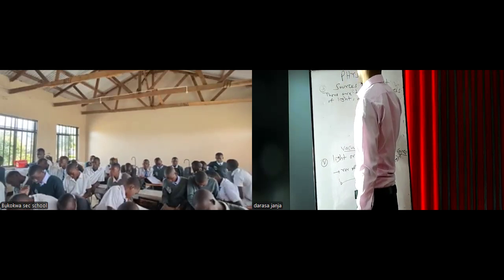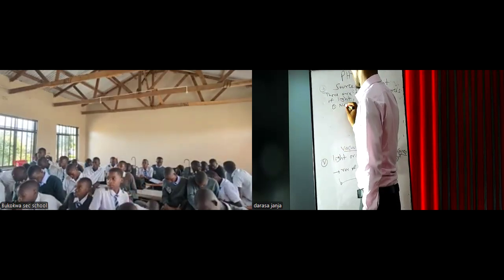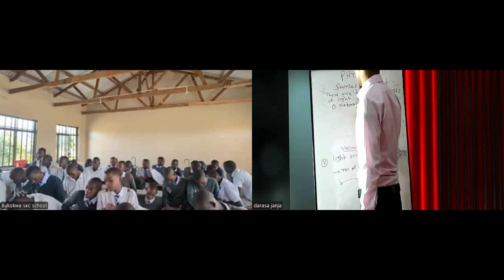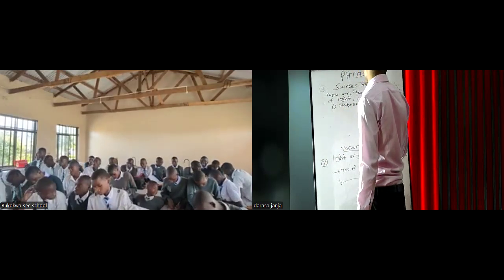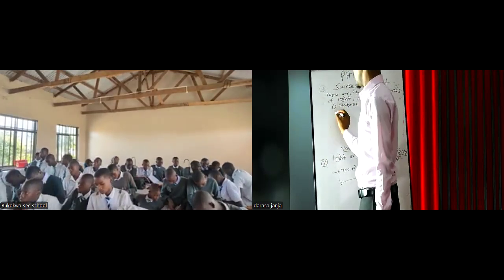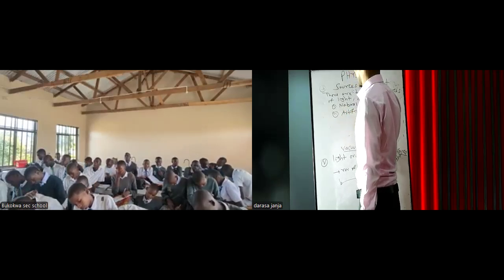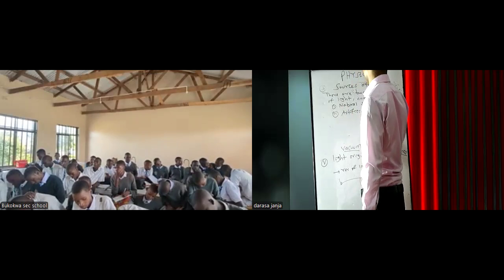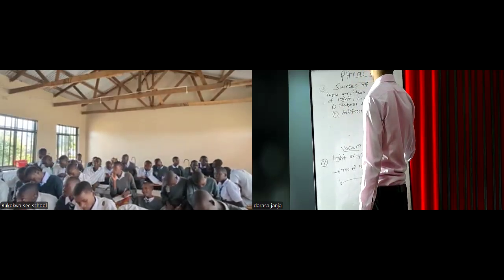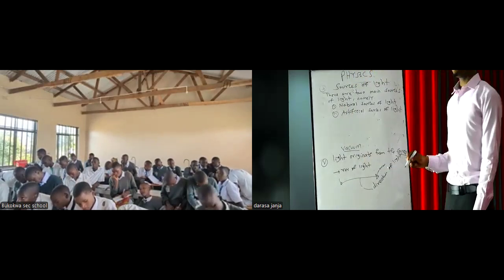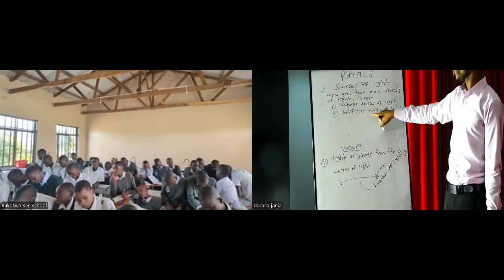Namely, number one is called natural sources of light, and the second one is called artificial sources of light.